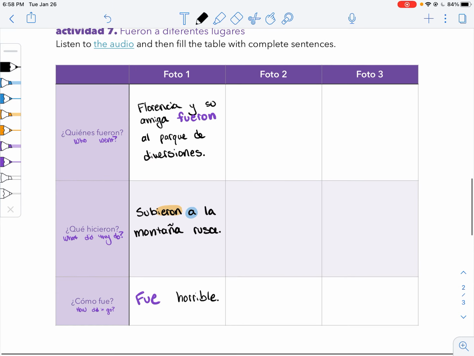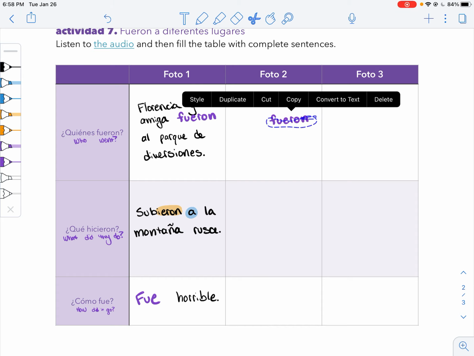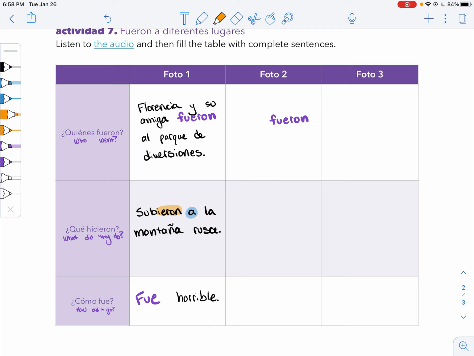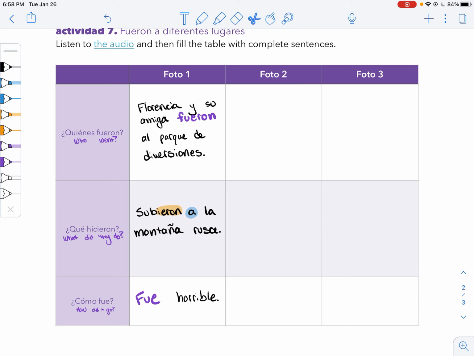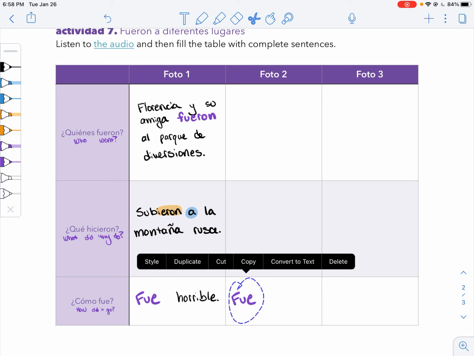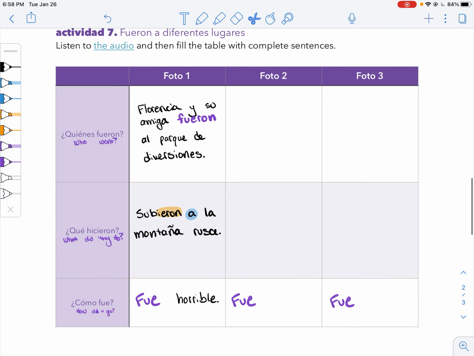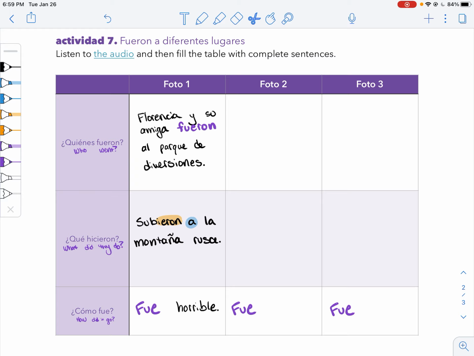Okay. So follow this same pattern for the rest of your sentences. You're going to want to use fueron, or maybe fue if it's just one person. You're going to want to use your preterite ending to say what happened, whether that's fueron, or maybe that's yo, depending on what they did. And then finally, you will want to start with fue, how did it go? Fue something else.